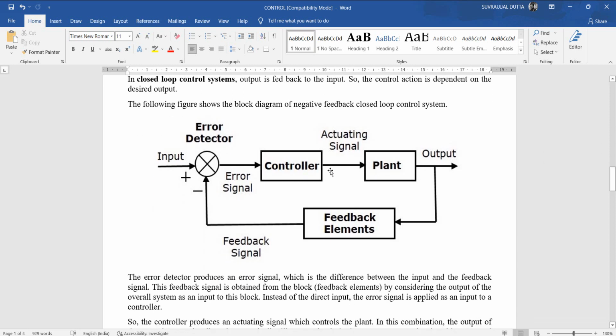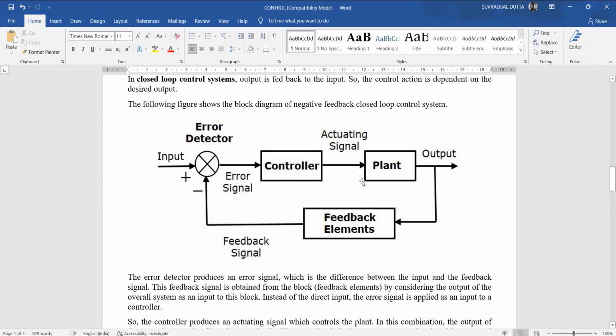The error detector produces an error signal which is the difference between the input and the feedback signal. This feedback signal is obtained from the block, that is the feedback element, by considering the output of the overall system as an input to this block.